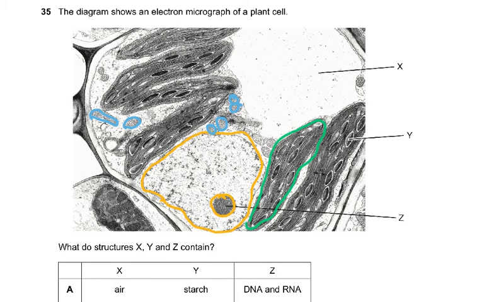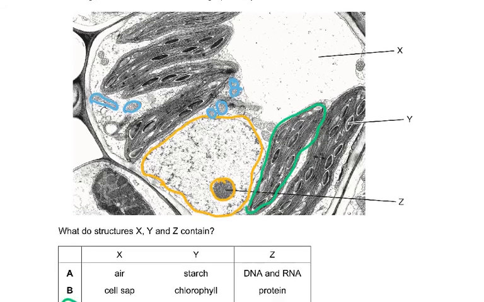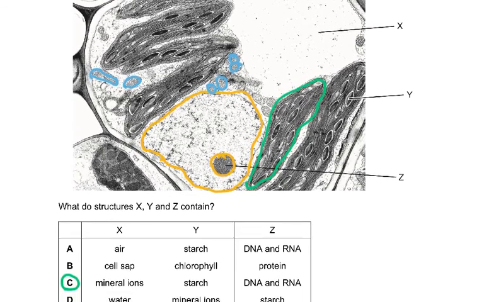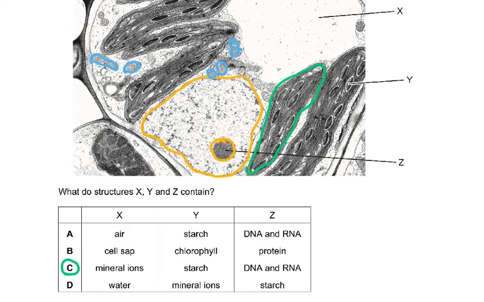So the diagram shows an electron micrograph of a plant cell. What do structures X, Y, and Z contain? So X is, of course, the cell sap, so it contains mineral ions. That's why cell sap was wrong. It says contains.